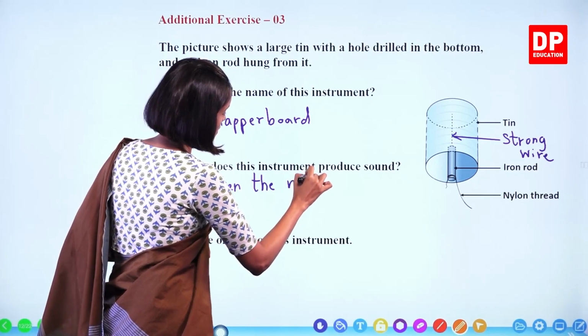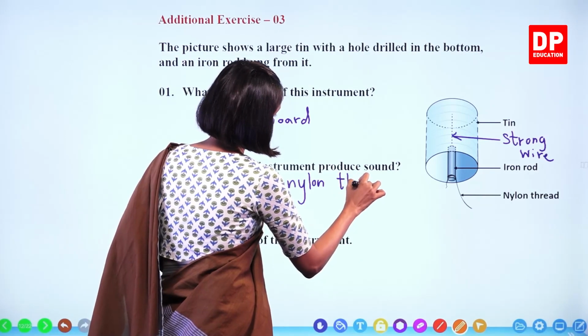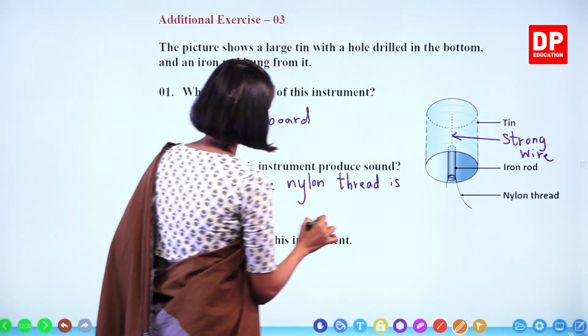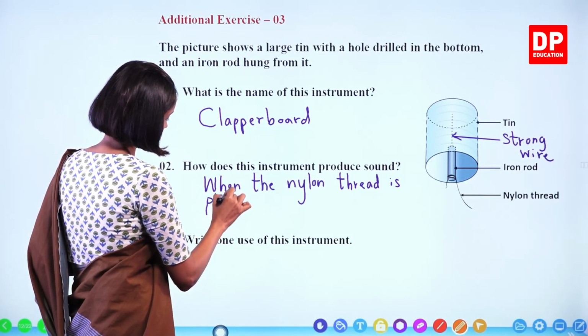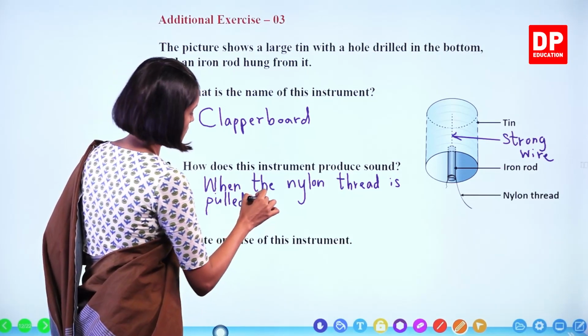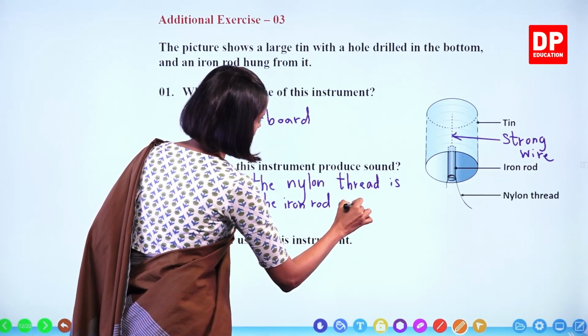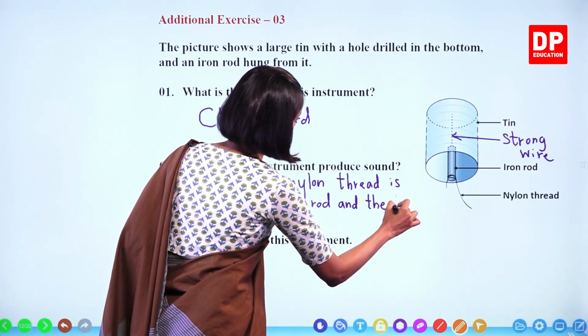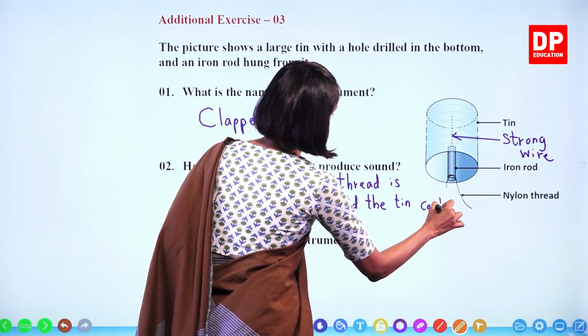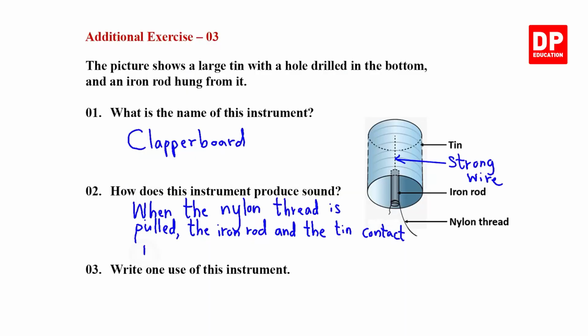When the nylon thread is pulled, the iron rod and the tin contact with each other, making a loud sound.